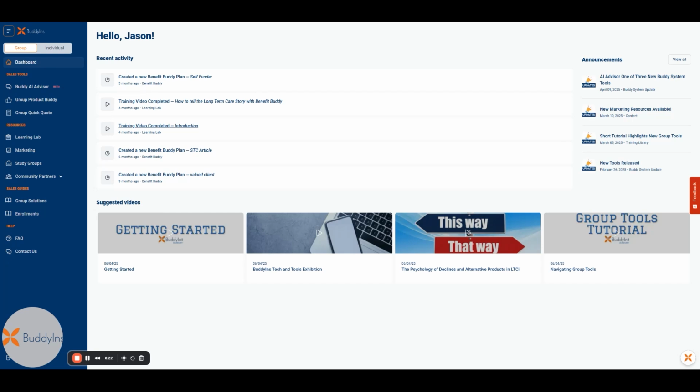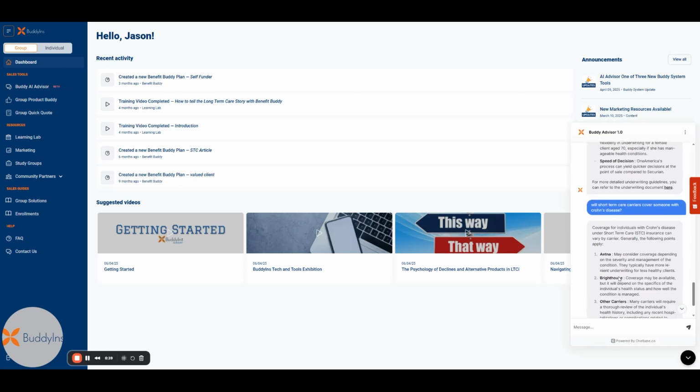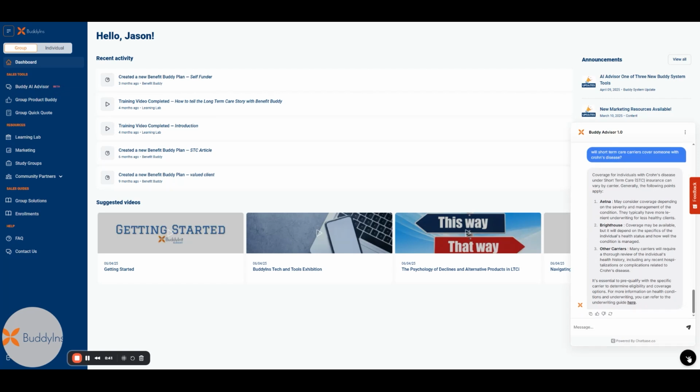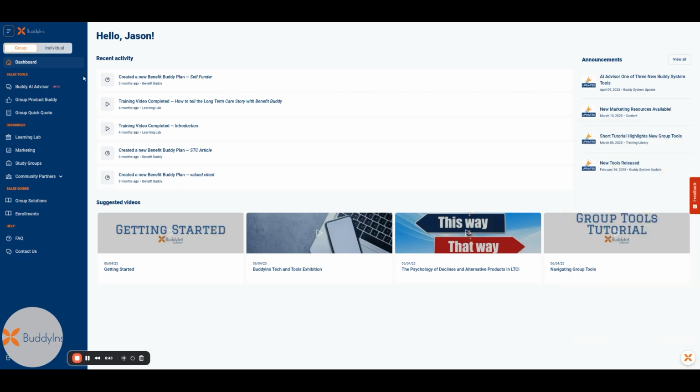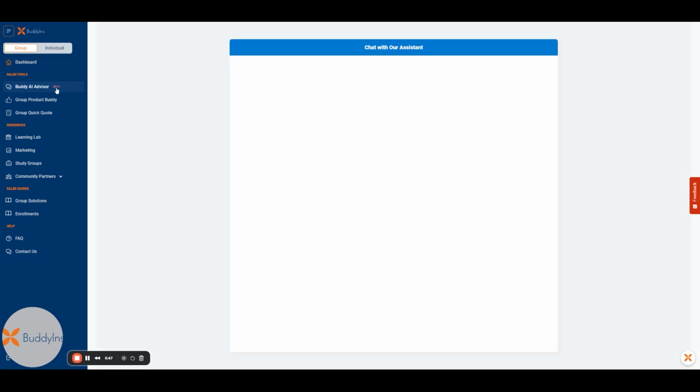So, the Buddy AI Advisor can be accessed in two places. You can click the Buddy AI Advisor button over here to access the tool, or no matter what page you're on within the Buddy system, you can click this bubble in the bottom right hand corner, and that will also pull up a chat window that you can use to chat with the advisor. So I'm going to use this button and take you to the AI Advisor page.